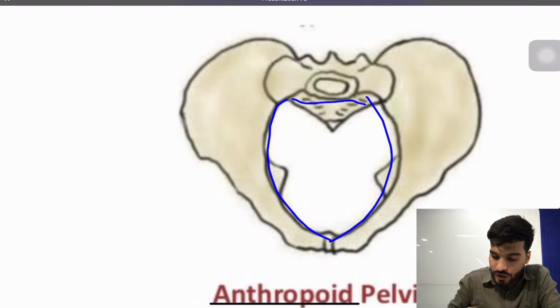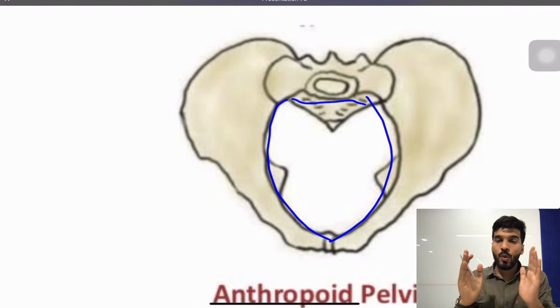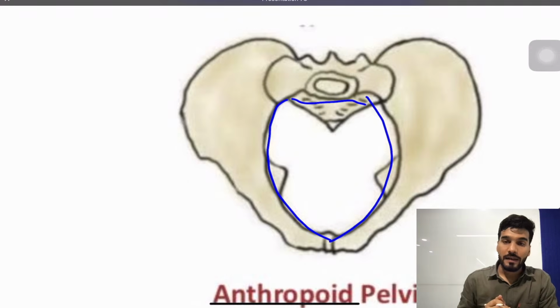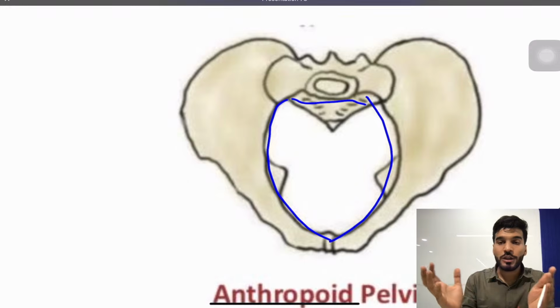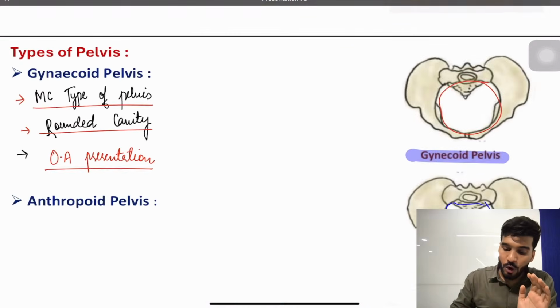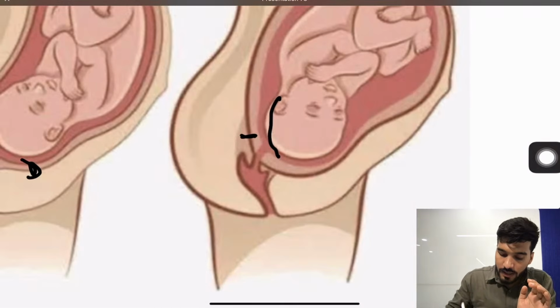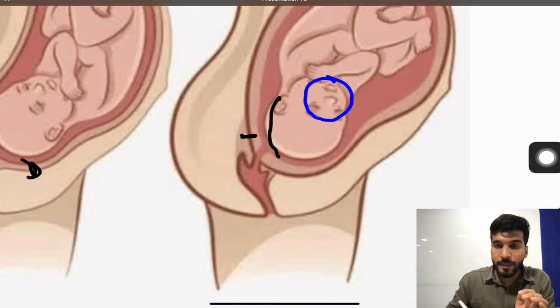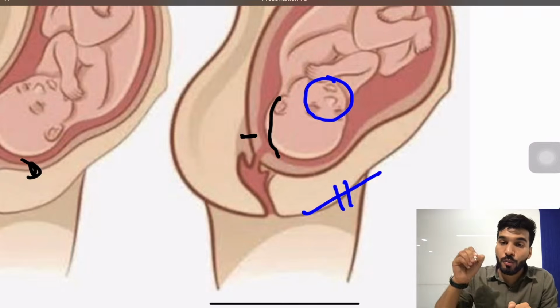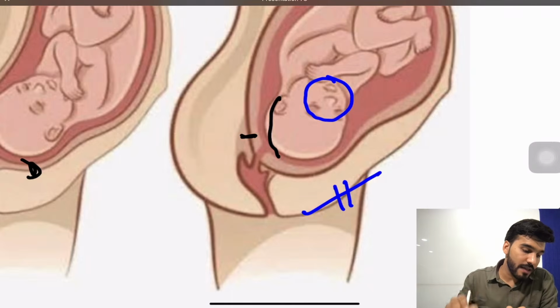This is an oval shape pelvis. Now when the occipito posterior is trying to convert to the occipito anterior side, it is not able to convert. Why? Because it is not spacious. That's why the occipito posterior remains in the occipito posterior only. On the posterior side, this is going to be the face of the baby, and this is the pubis part. The delivery in case of an anthropoid pelvis is going to be face to pubis